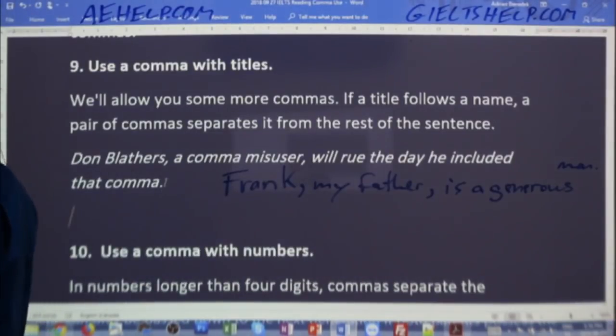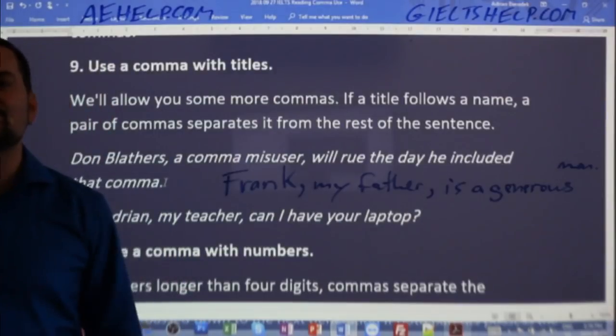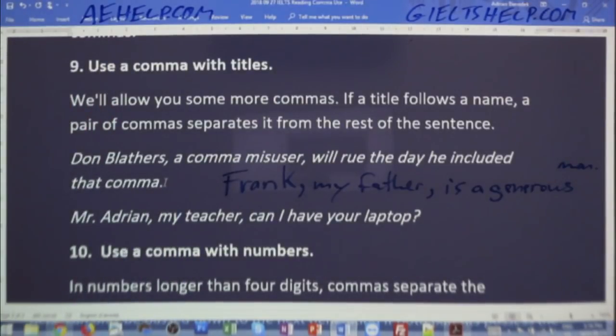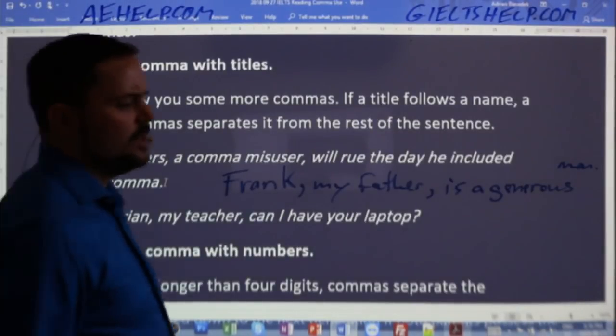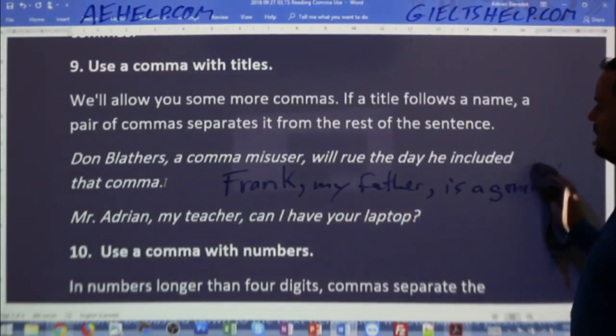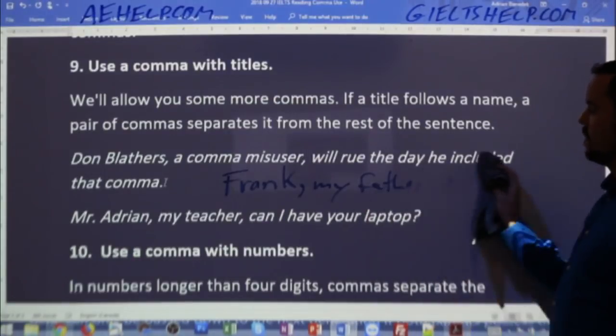That's how you learn. So, Mr. Adrian, my teacher, can I have your laptop? Sure, that would be good. You want to insert that title, okay? Then it makes sense. Good try there. All right. So that's a fairly simple one to keep in mind. Again, think about it as I'm giving some extra information here. That is the most common way.